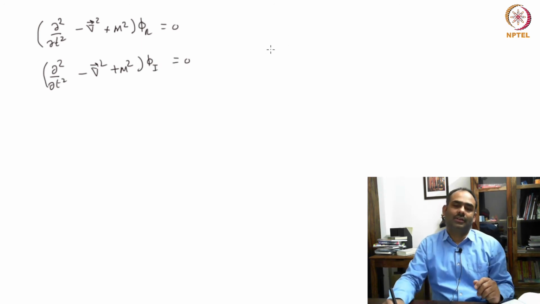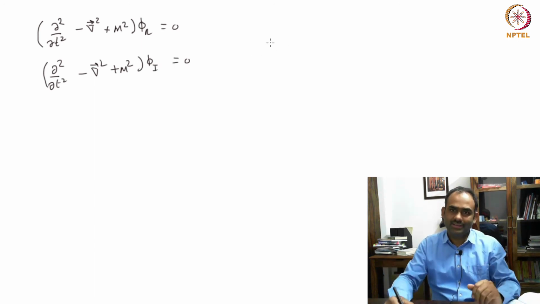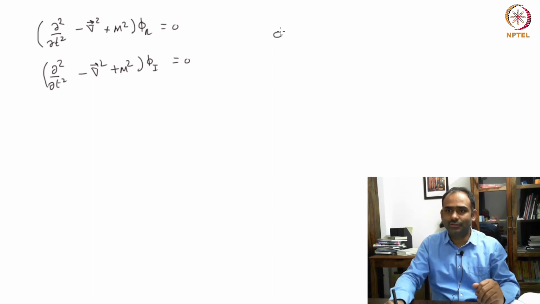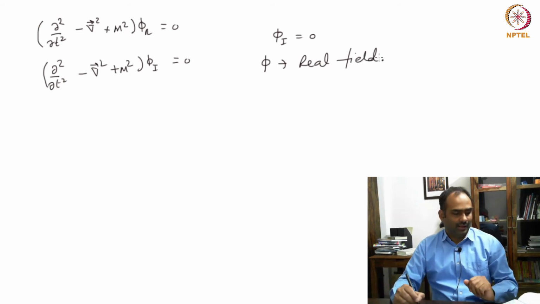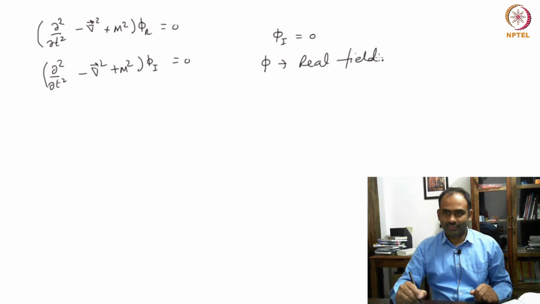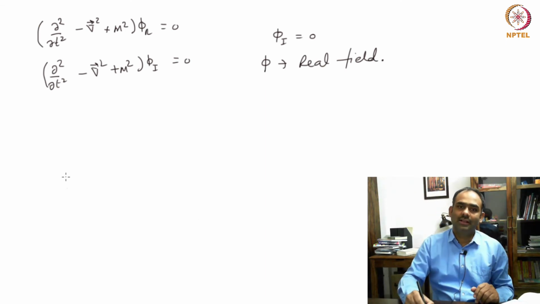So if you take complex, you get two copies of the same thing, because they are not talking to each other, they are not coupled at all, which also means that you can choose to put phi i equal to 0 and take phi to be a real field. Okay, so this is to contrast with the situation in the case of the Schrödinger equation. Okay, good.